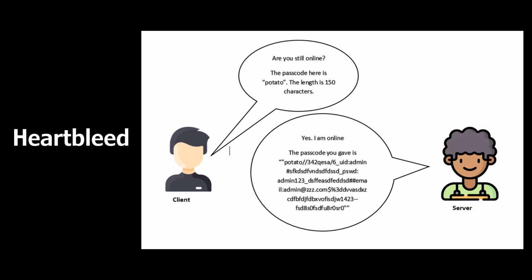In this figure, we can observe that the secret word potato is not 150 characters in length. When the server replies to the attacker, it doesn't check whether the secret word is really 150 characters in length and replies with the original word potato plus the remaining characters. So, what are the remaining characters then? These are the contents of the system memory which may contain crucial information like usernames and passwords. From the example above, we can observe that sensitive details like user ID, password, and email are released to the customers.